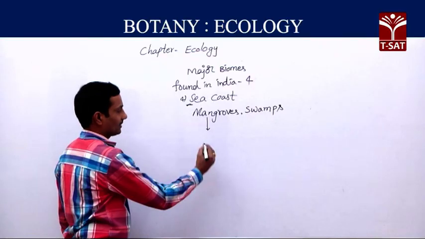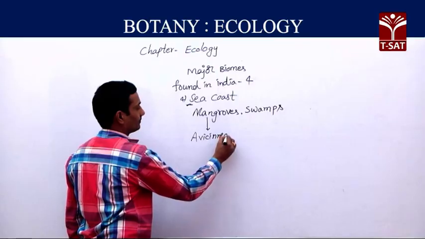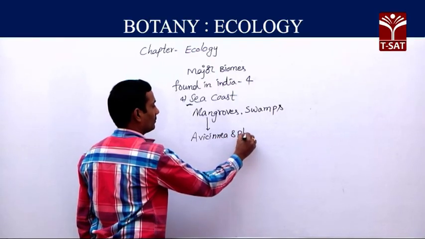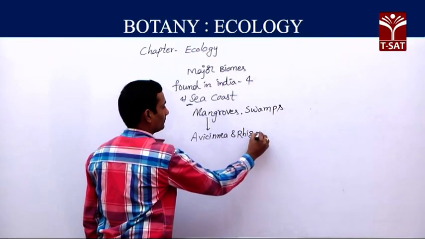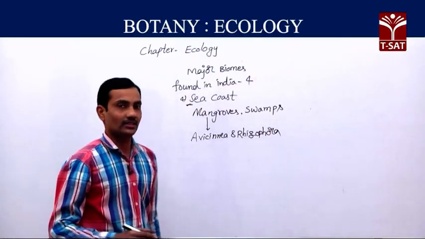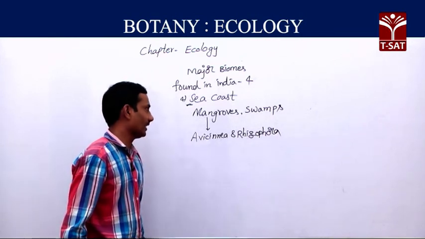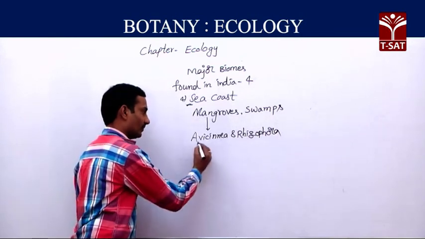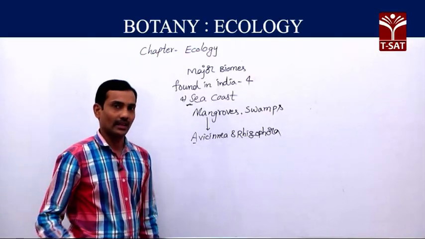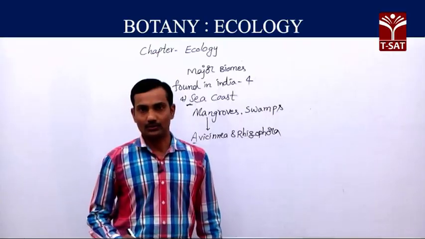Mangrove plants like Avicennia and Rhizophora. These two plants we can find in greater amounts in the coastal areas. These plants have some adaptations, presence of pneumatophores.